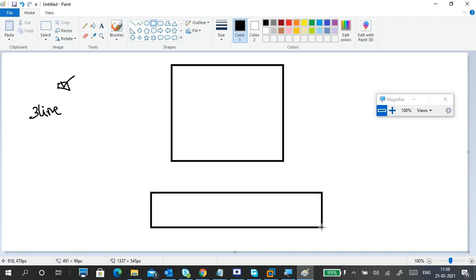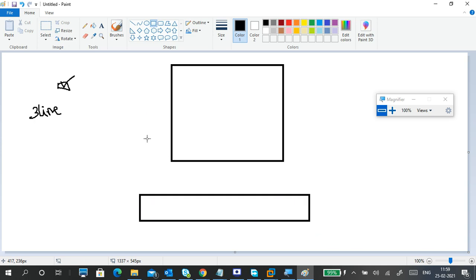Okay, this is my physical hardware. The virtual machine utilizes physical hardware resources by virtualizing it. Like this is a physical CPU and this is a virtual CPU.